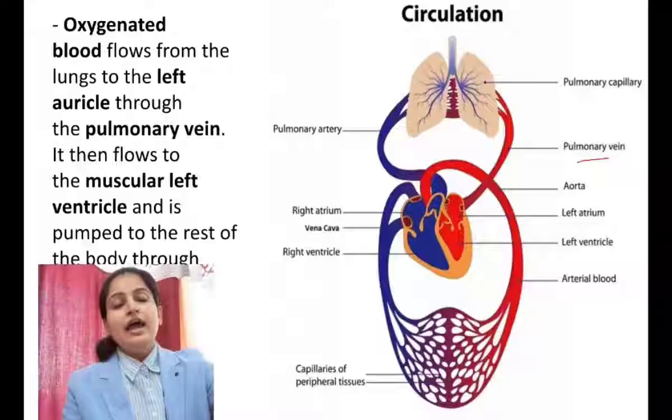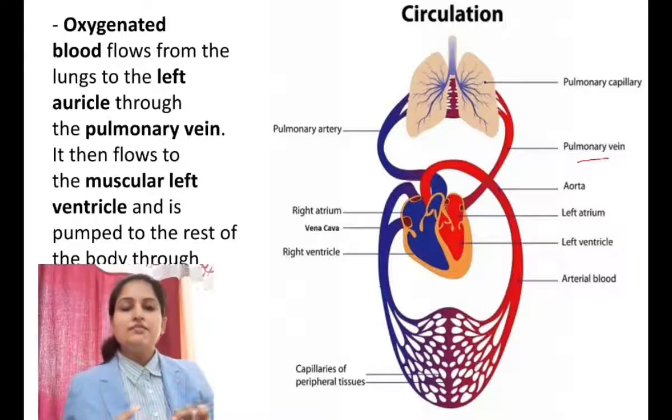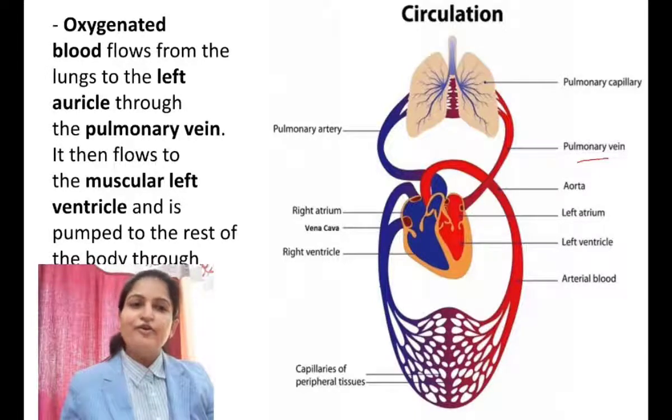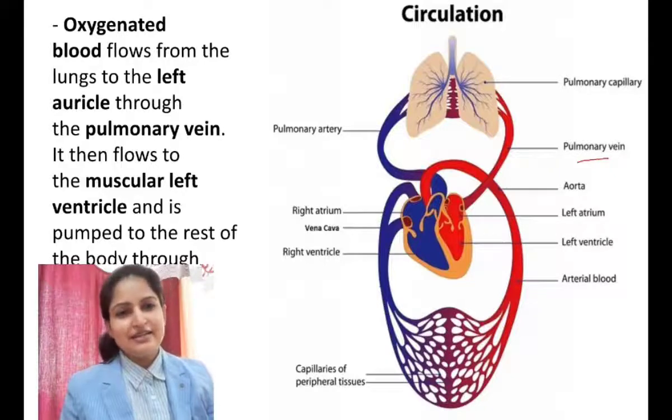That is why, you can see here that blood comes into the heart two times. Okay, so that is why this kind of blood circulation is known as double circulation.